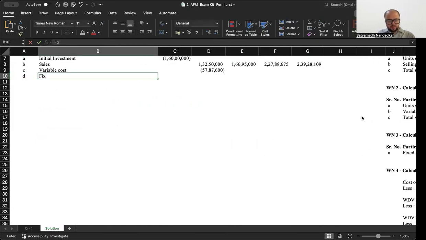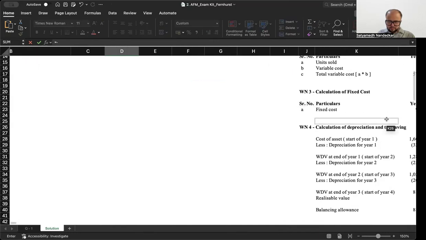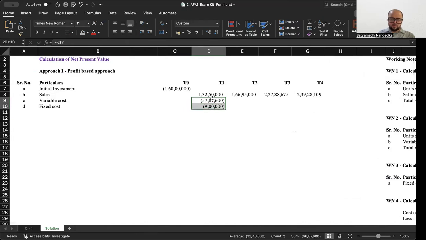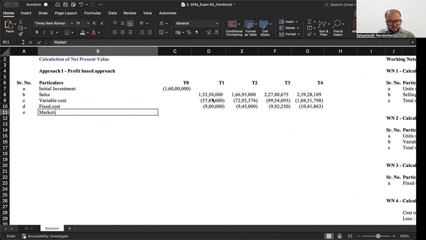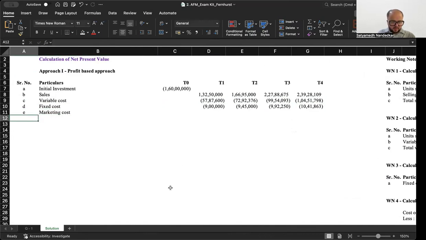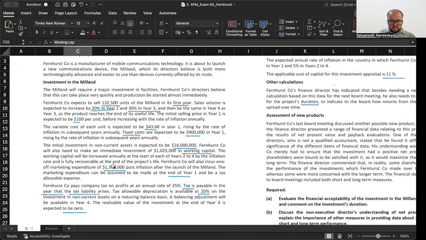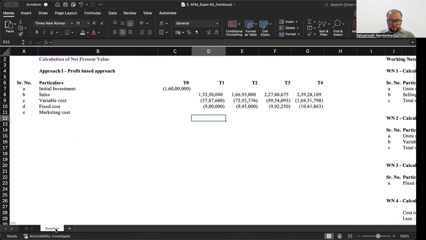You have your fixed cost. And first of all, the thing we want to calculate is the amount of profit. Then there is marketing cost, if you observe here. But marketing expenditure was incurred in year 1 at the end, which was 15 lakh. You did not incur it again.